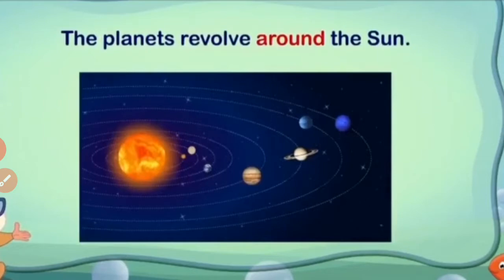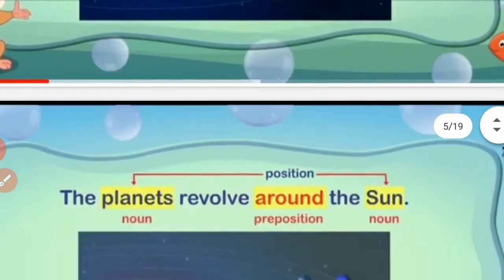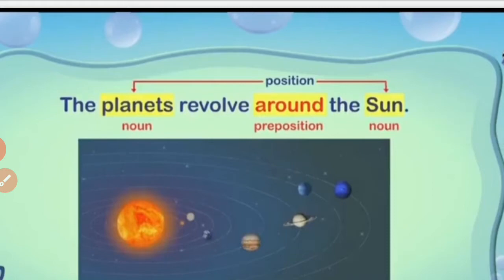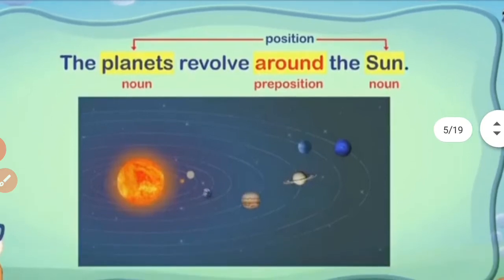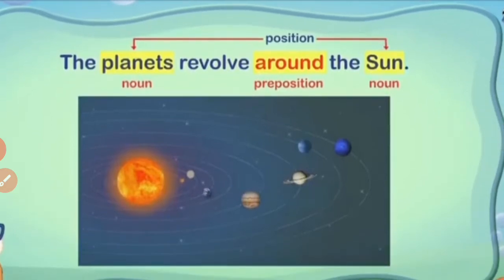Here is an example where you can see in the figure there is a sun and there are several planets moving around it. Planets revolve around. Students, in this statement, planets and sun both are your noun. If the word around is missing from the sentence, it will not give you any meaning. It will give you an incomplete sense that doesn't make any proper sense. So when we add this around, it will give a proper sense, that is that planets revolve around